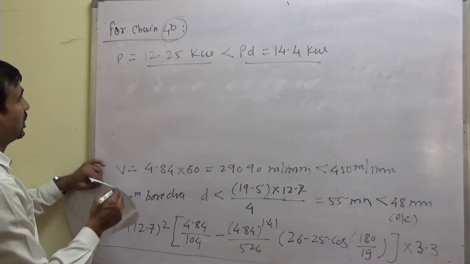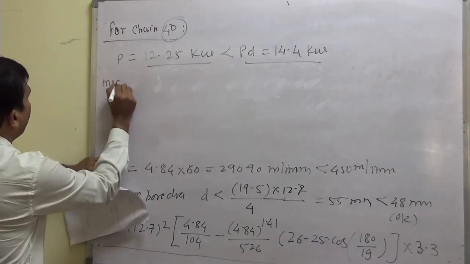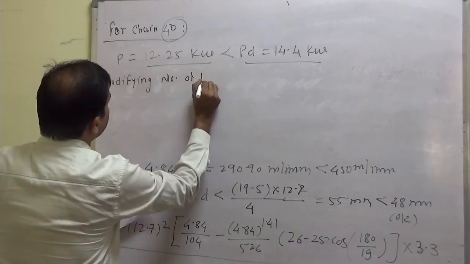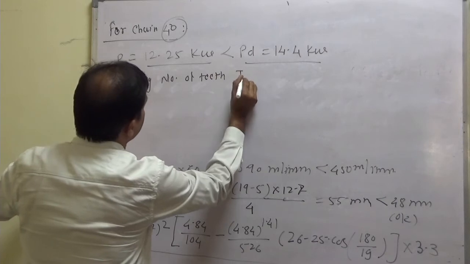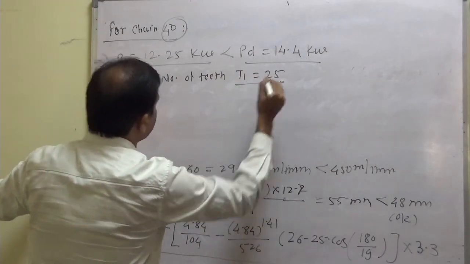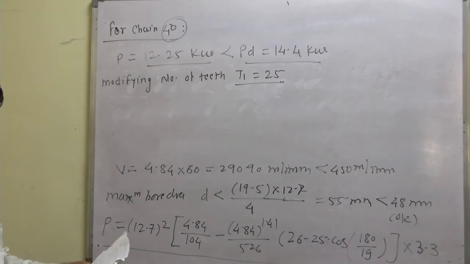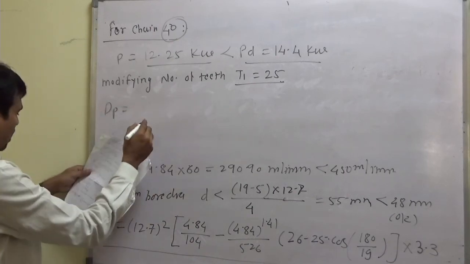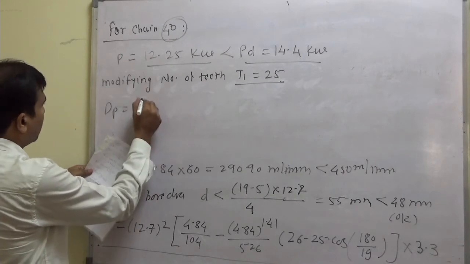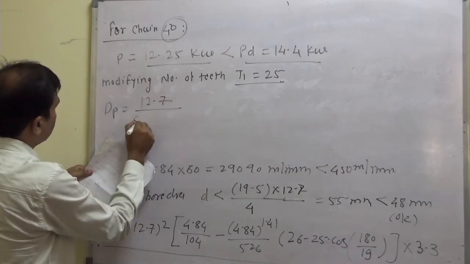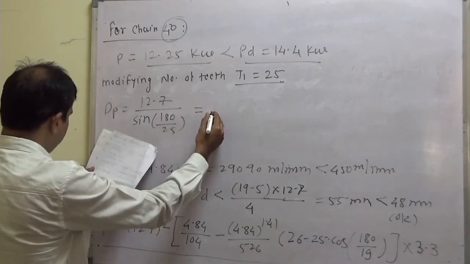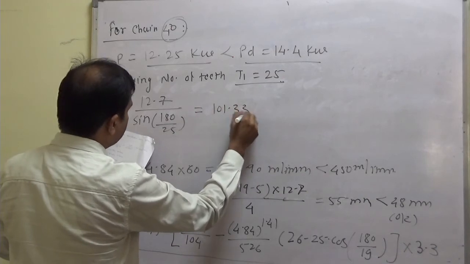on the smaller sprocket. So I am writing here modifying number of teeth, T1 is equal to 25. This we will modify. As we increase number of teeth, again the pitch circle diameter is going to change. So dP for 25 teeth is 12.7 upon sine 180 divided by 25, so it is coming out to be 101.33.